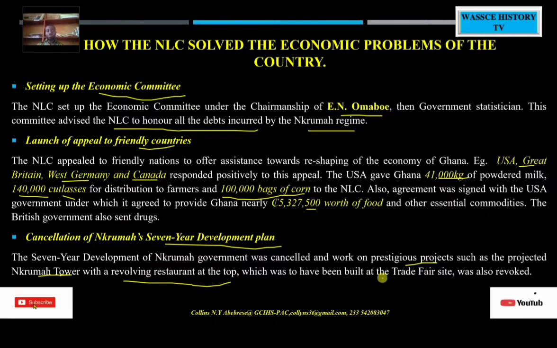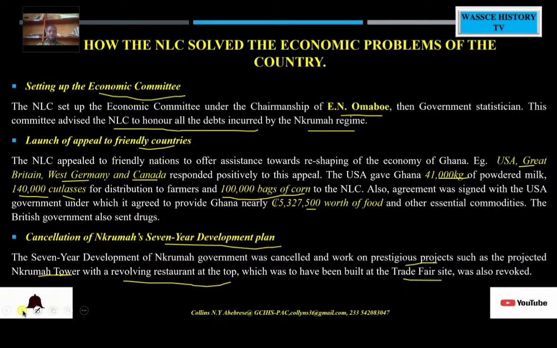This project was stopped mainly because the NLC at this stage was concerned about how to cut down government expenditure. So some of these expensive projects which Nkrumah had envisaged were all stopped in a bid to keep money in the government coffers.